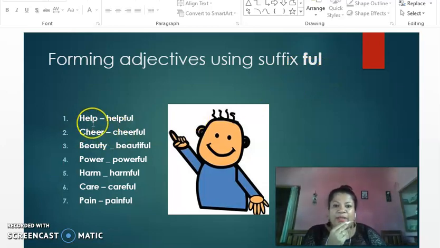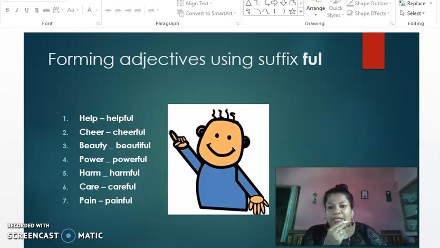So for example, over here I have got help. Help is a verb. You can form adjectives using verbs and nouns, and even adjectives. So over here, help is helpful, cheer, cheerful, beauty, beautiful, power, powerful, harm, harmful, care, careful, pain, painful. So remember, using the suffix full, you can use these words, the root word and your new word. Clear? These are just some examples of the suffix full.